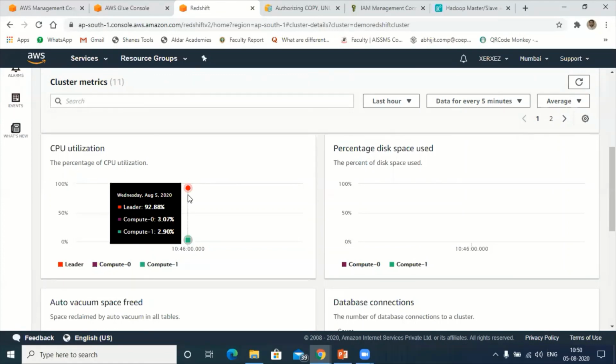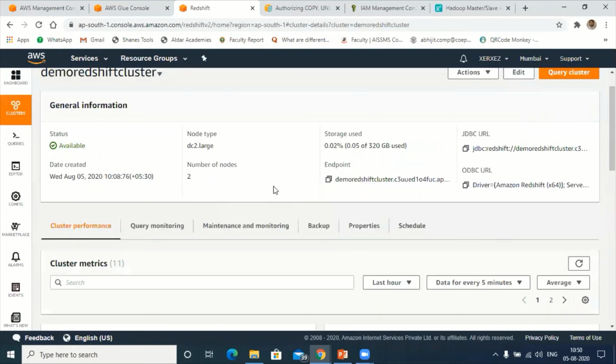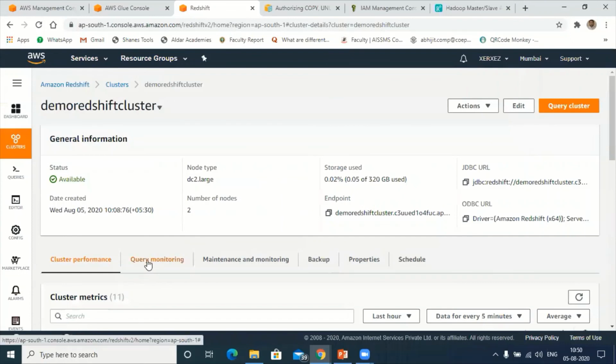Compute 0 is for the master node and compute 1 and 2 are for my slave nodes. Next is query monitoring, where we can check performance, maintenance, monitoring, and backup data. But to perform all those things, we need data here.